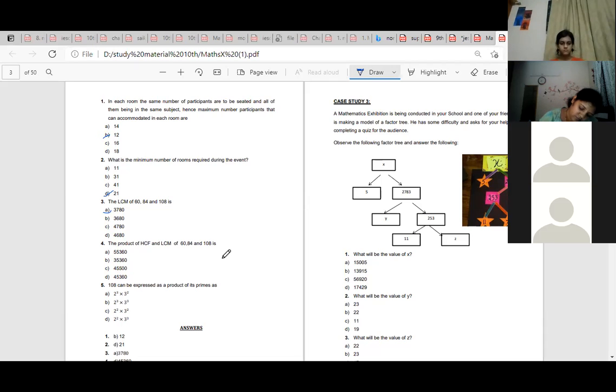Ma'am, the fourth answer is 45360. Yes, right. Ma'am, fifth one is 2 square into 3 cube. Right. Fourth one, 45360.